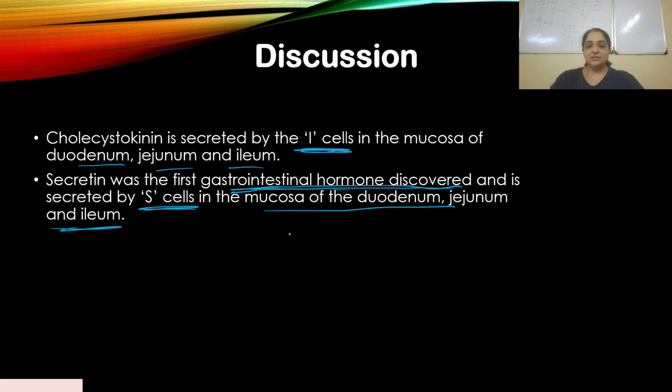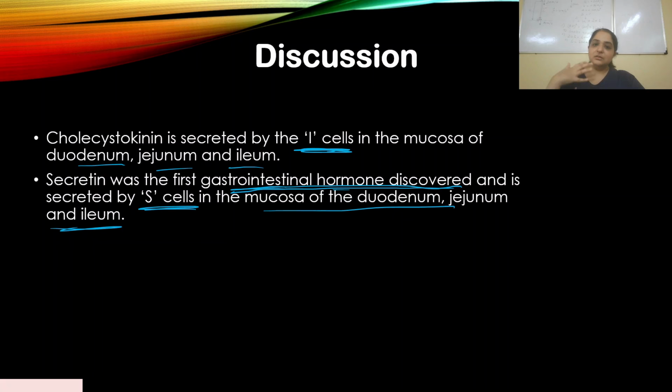Now, if you notice in our options, there was duodenum and there was ileum also. One thing I need you to understand is that I cells and S cells are present all over your intestinal epithelium. They're present in the duodenum, the jejunum, and the ileum. Correct? But most of the digestion is happening in the duodenum. Most of the breakdown of fats and all is happening in the duodenum. Correct?